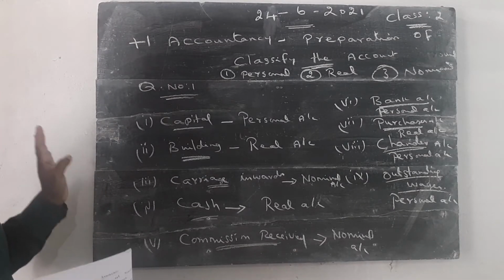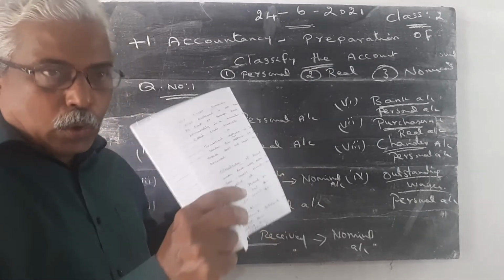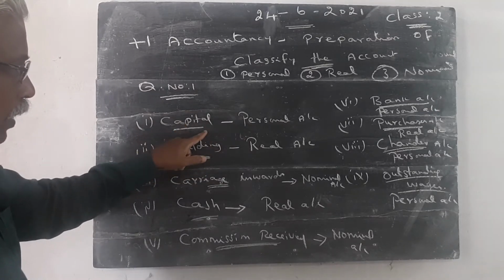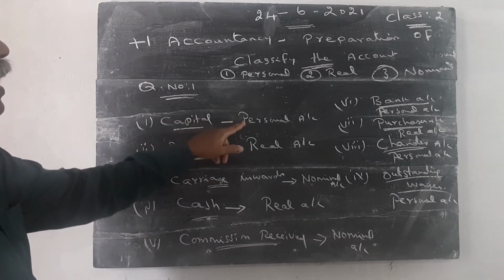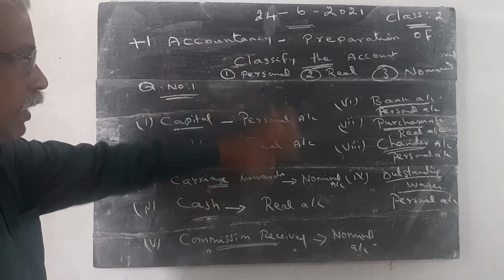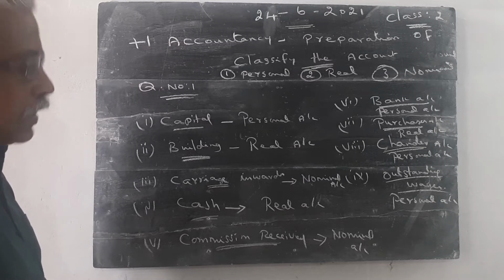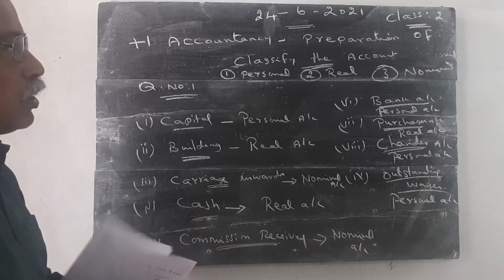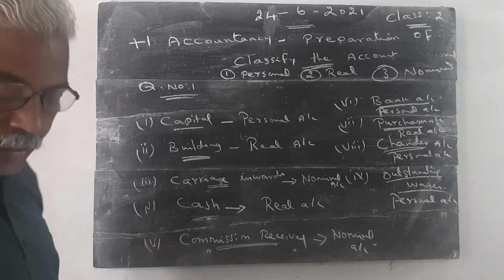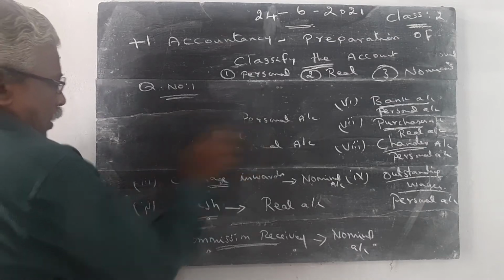The first page of your accountancy book contains the rules. The second page contains this question. First of all, you write capital, then you put a dash and write personal account, building real account. Like this, you have to write this question. Then question number 1 is completed. Then some exercises are given in our textbook, so we have to prepare the journal entries through the exercises.